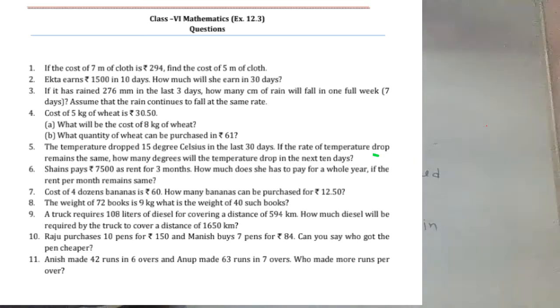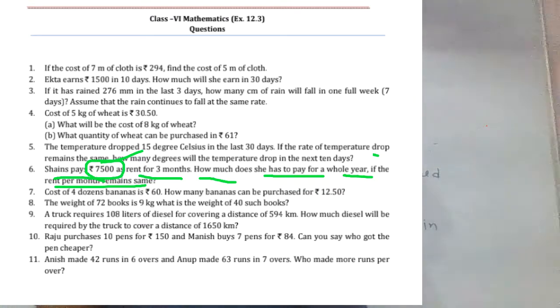She pays 7,500 rupees as rent for 3 months. How much does she have to pay for the whole year if the rent per month remains the same?